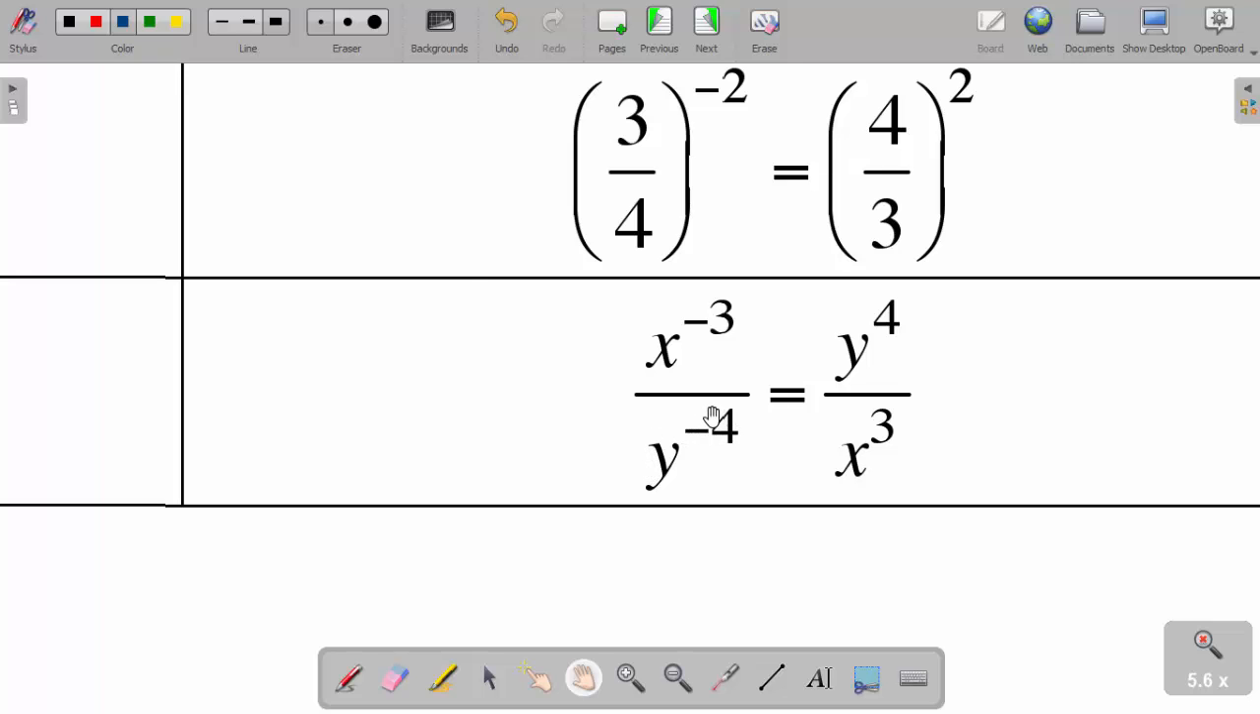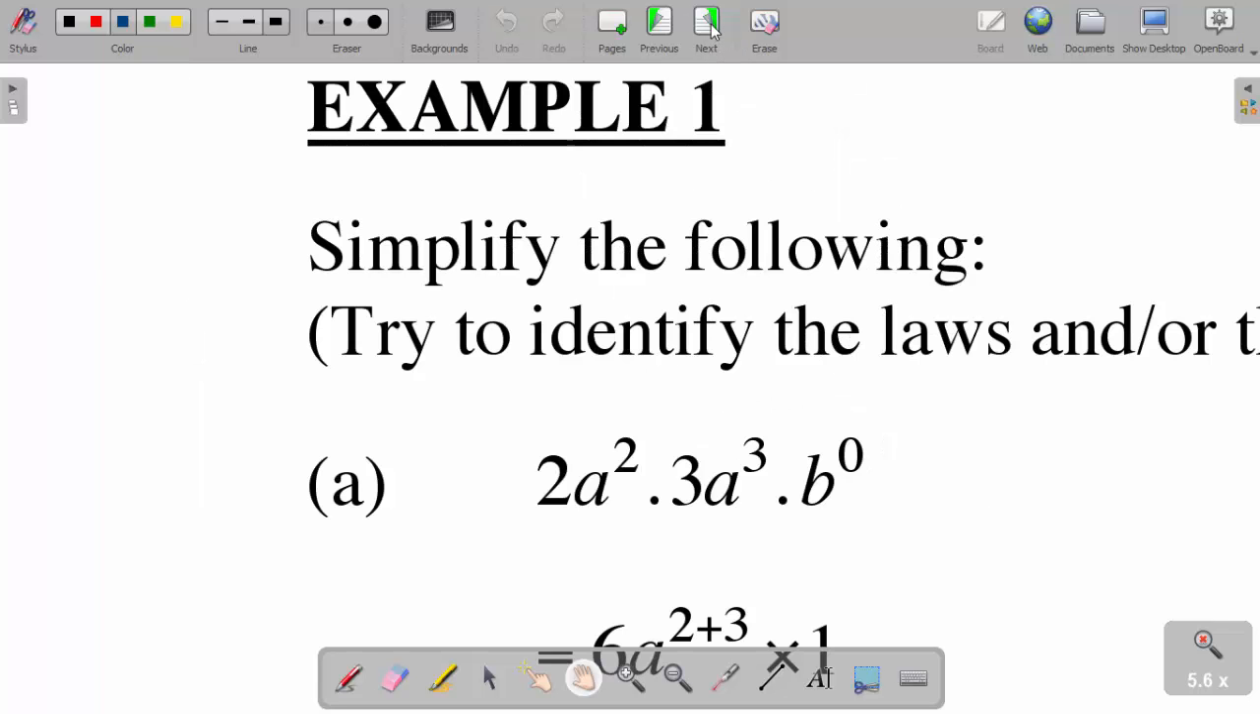Actually, we're using the same rule like we did up there already. So this power negative 4 becomes power positive 4 because it's going from the denominator to where? To the numerator. And this power negative 3 becomes a positive because it's going to the what? To the denominator.